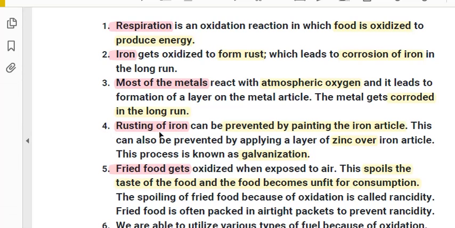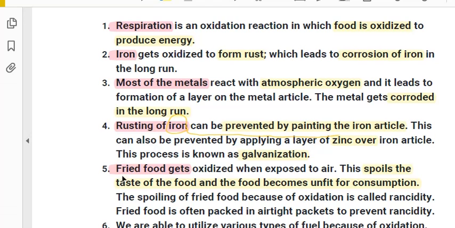Again see, rusting of iron already we have seen, but to prevent it what do we do? We paint it, we apply grease, apply oil on it, or otherwise we go for the process of galvanization where zinc gets coated over the iron utensil. In this galvanization process, zinc gets coated on the iron utensil, so it will not rust.